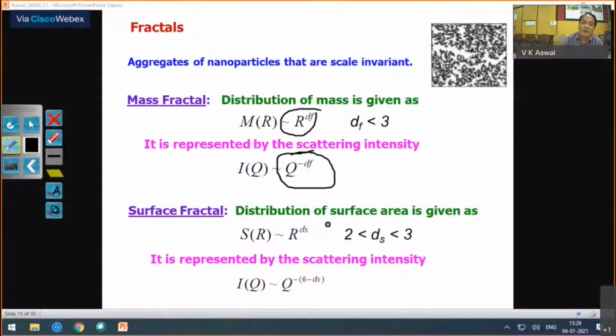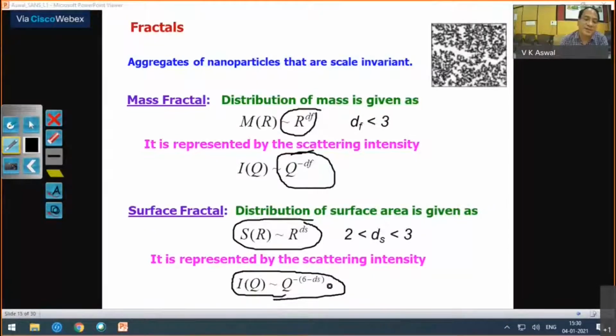And you may also have surfaces which are not smooth. For a smooth surface, your surface area goes as r to the power 2, but if it is rough, then your surface area will increase, and the surface fractal dimension will be greater than 2, and usually less than 3. For such surfaces, your scattering intensity varies by the law q to the power minus (6 minus ds).